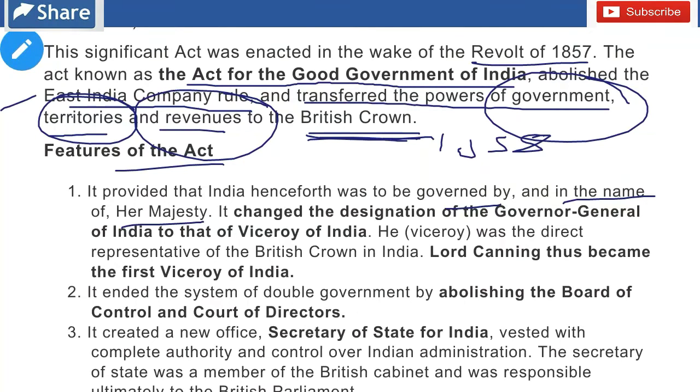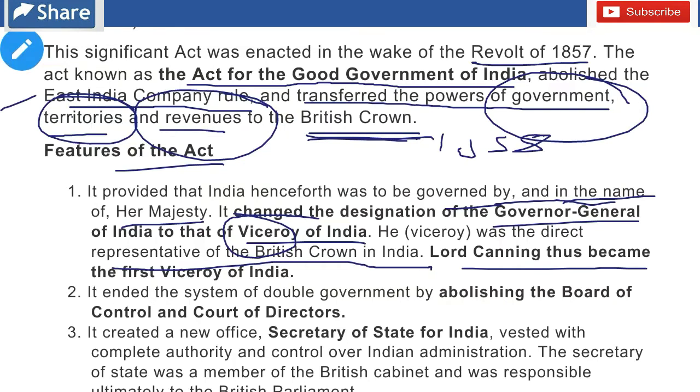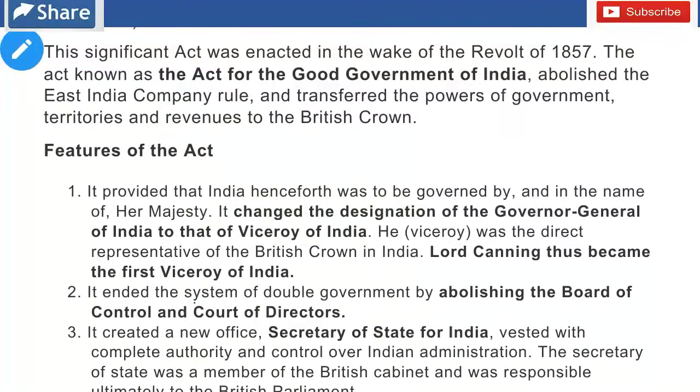It changed the designation of the Governor General to the Viceroy. So it changed the name of Governor General to Viceroy, and he was the direct representative of the British Crown in India. Lord Canning thus became the first Viceroy. It ended the system of dual government by abolishing the board of control and court of directors.